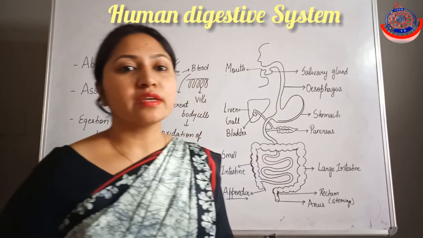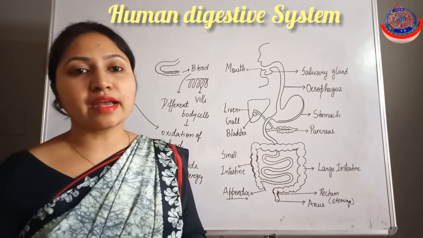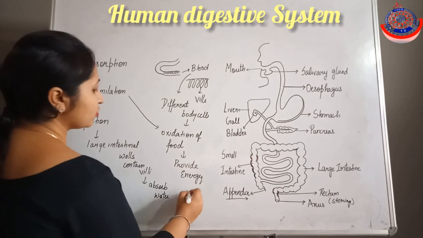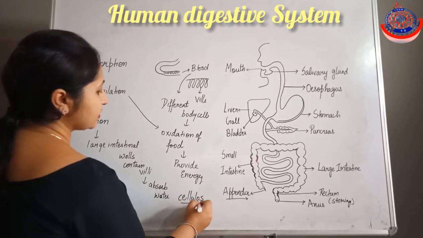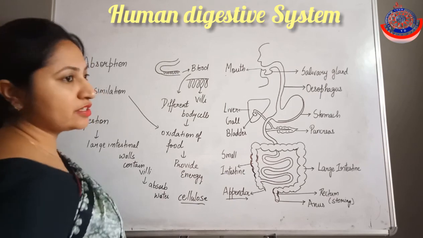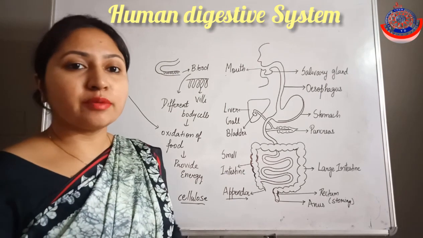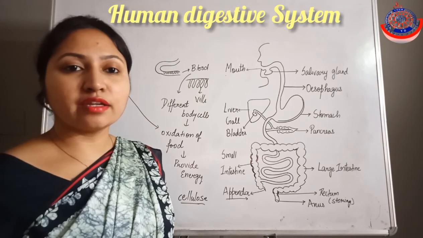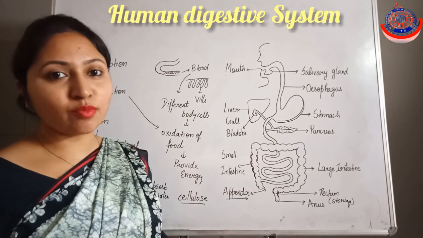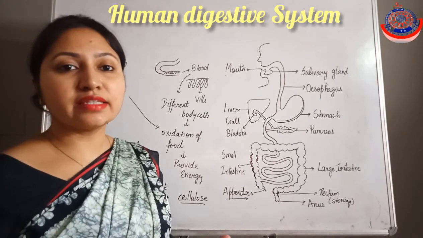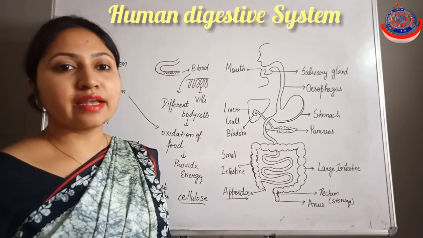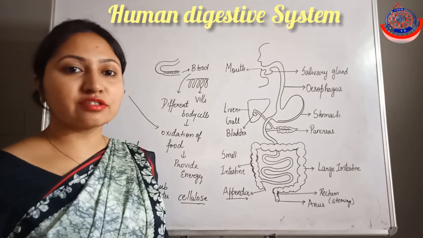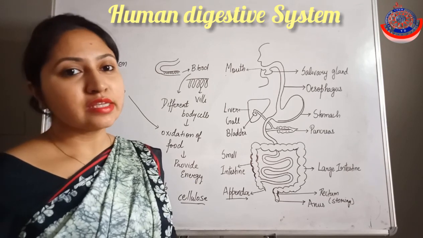Because herbivores eat grass, and grass contains cellulose, which is very hard to digest. It takes time for digestion. So that's why herbivores have a larger small intestine as compared to carnivores, and carnivores have a shorter small intestine, because carnivores eat flesh, they eat meat, and that is easily digested. That is the reason herbivores have a larger small intestine and carnivores have a shorter one.